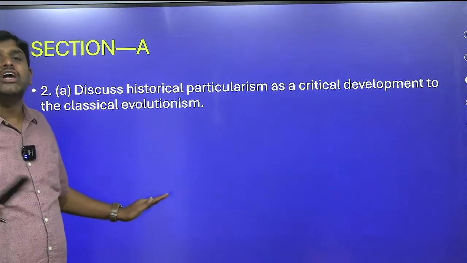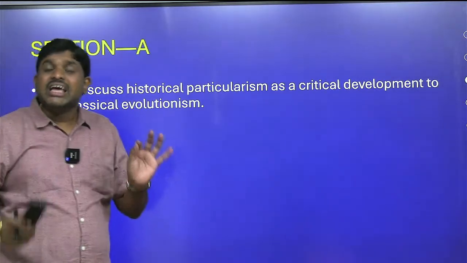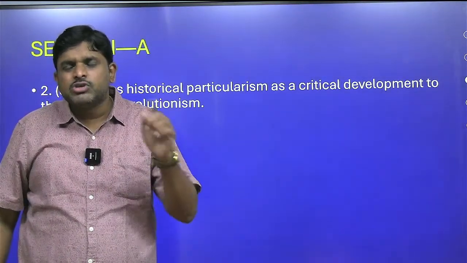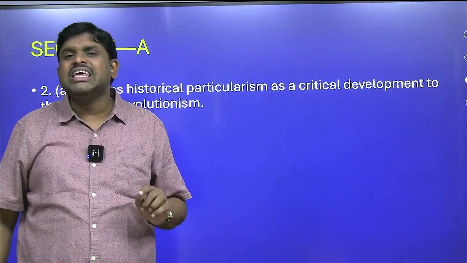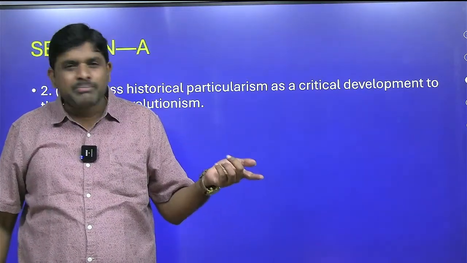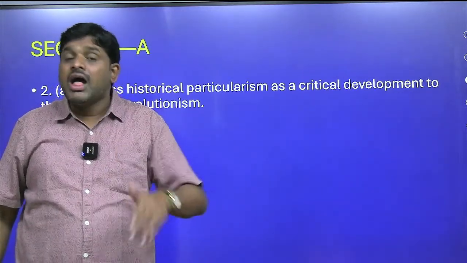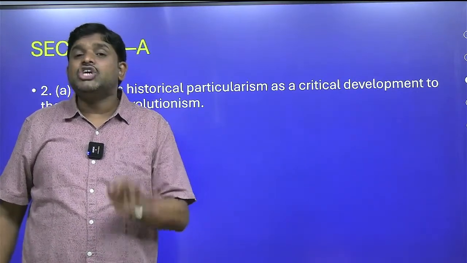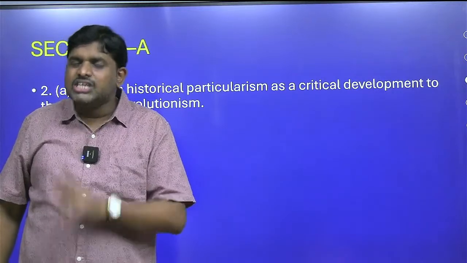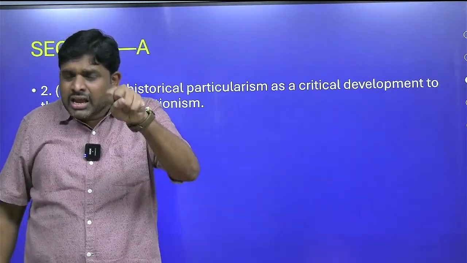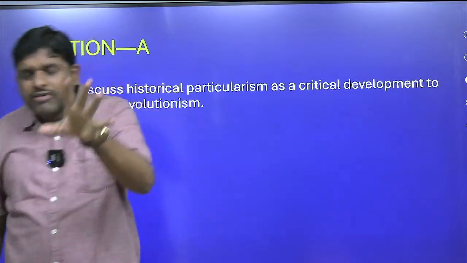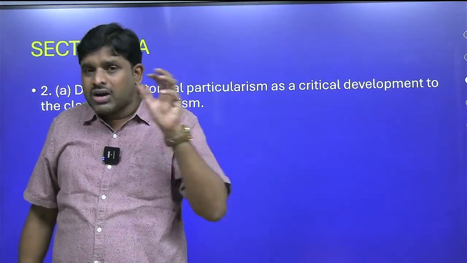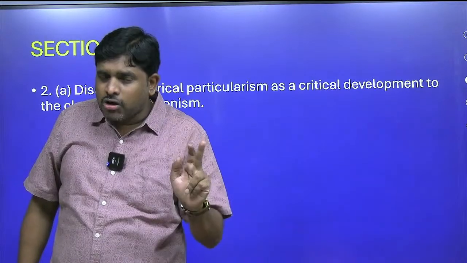However, it got criticized. Why did it get criticized? They are unilinear in nature. Everywhere the evolution is from savagery to barbarism to civilization. They came to a conclusion that man is thinking in the same format, which is called the psychic unity of mankind. Because of this criticism, another school came as an answer, called historical particularism. Every culture is because of its history, environmental conditions and psychological aspects. These three characteristics combined together give an understanding of culture. So culture is a response to history, psychology and environment.